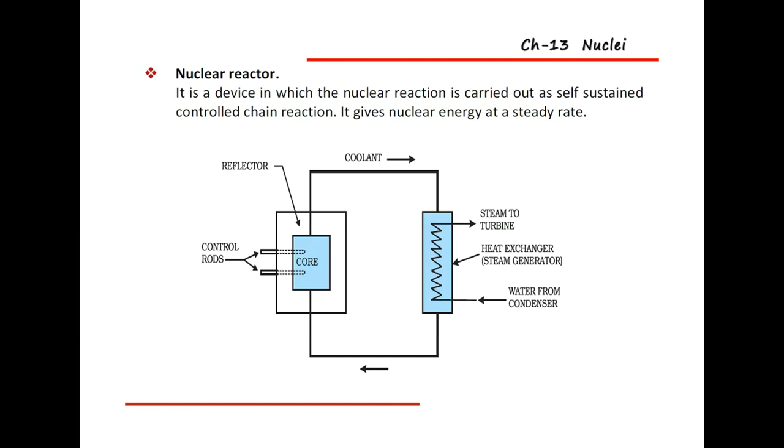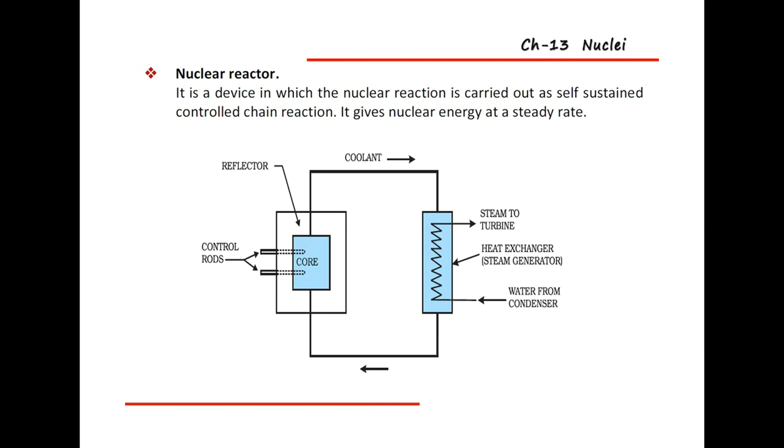Whenever those three neutrons bombard and join with another nucleus, again each will release three, so 3 times 3 means 9 more neutrons. If you do not control that chain reaction, what happens? It converts into a nuclear bomb, and heavy destruction will occur in that place. So to control that reaction, we use the nuclear reactor.